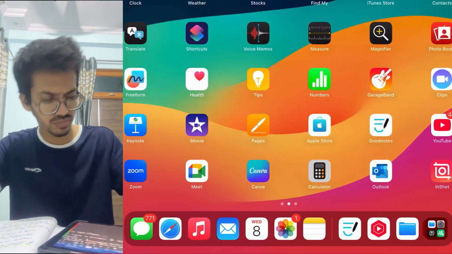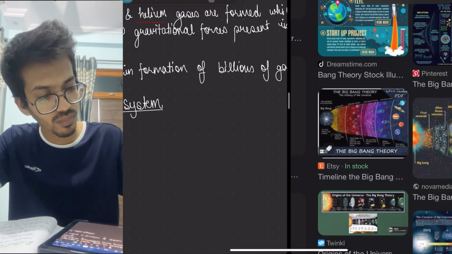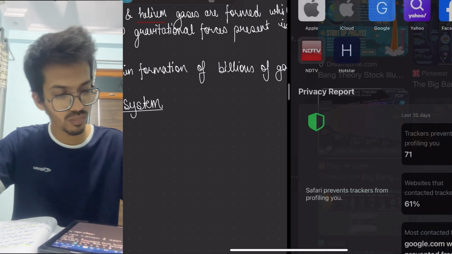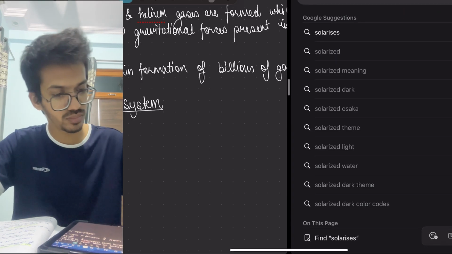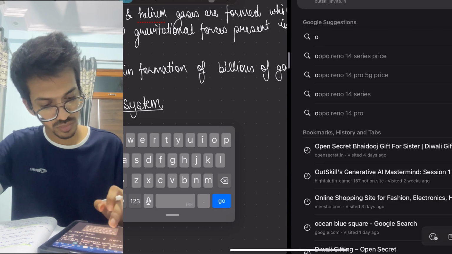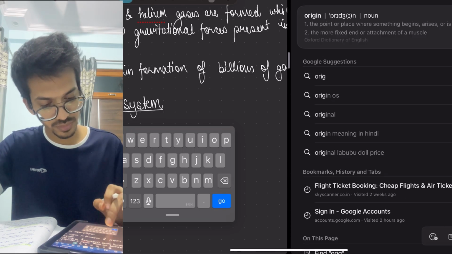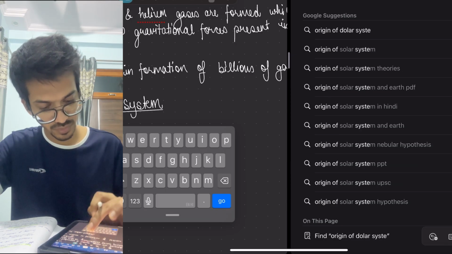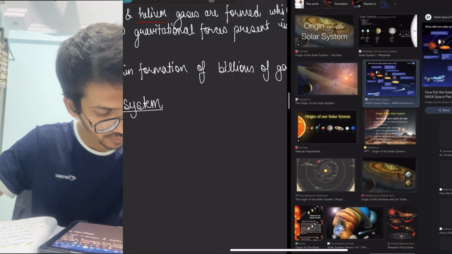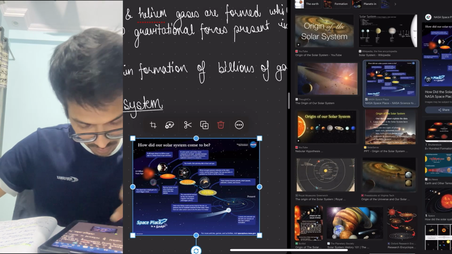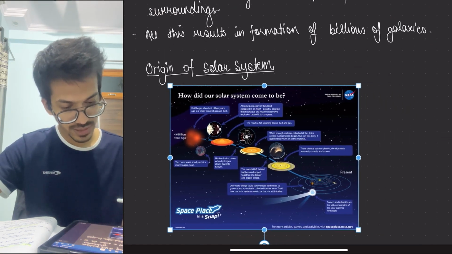So let's just make a diagram. Origin of solar system. Let's just see this. Okay.